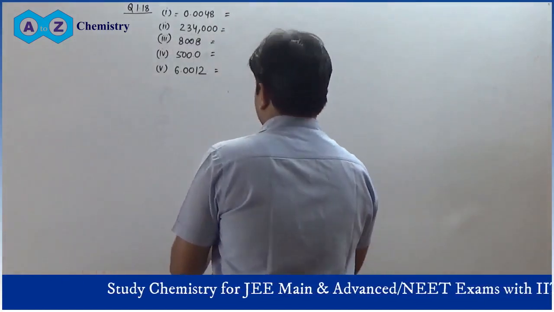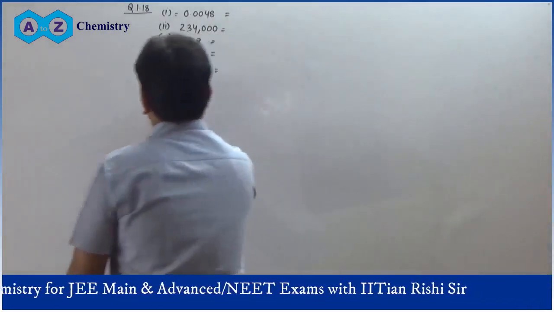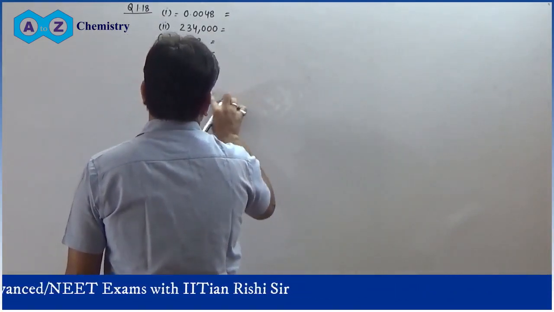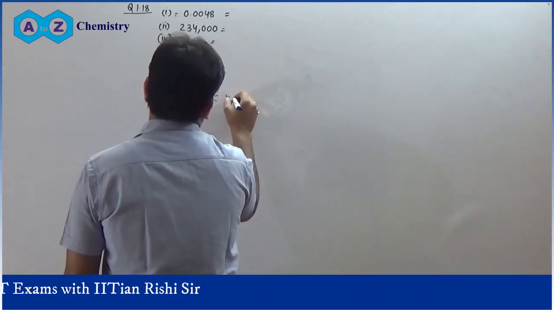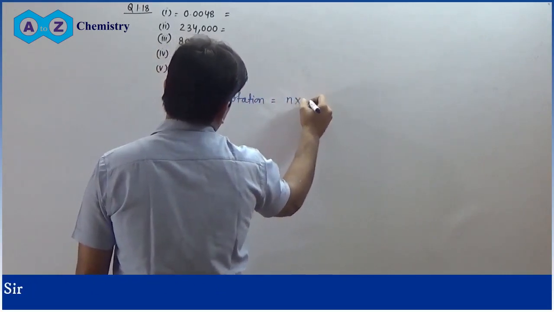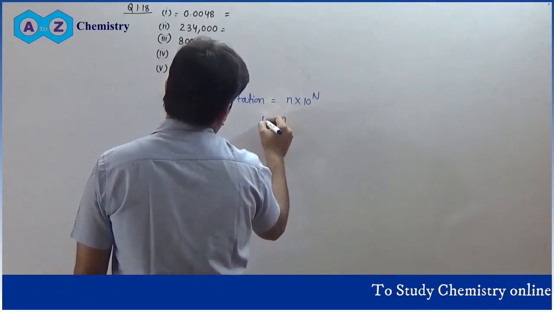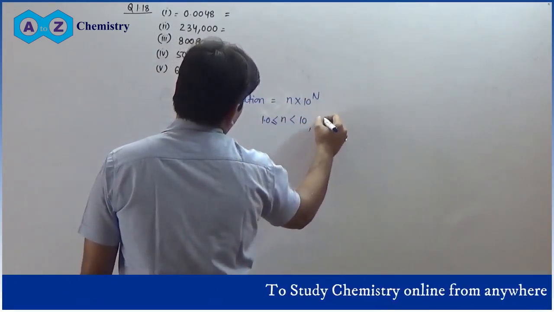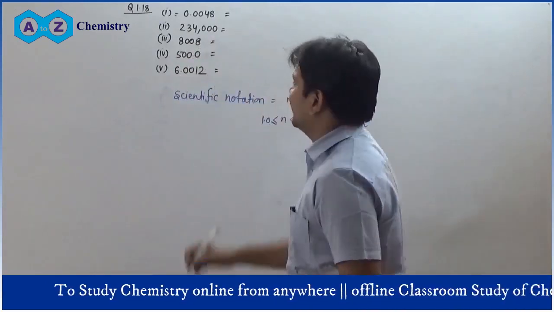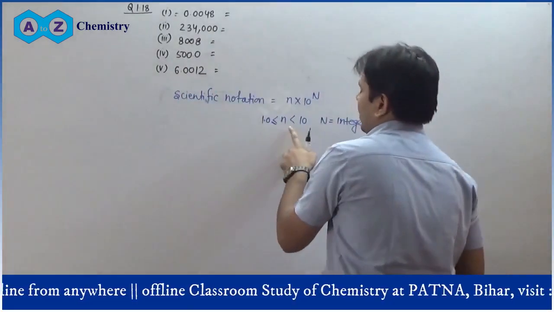Now you have to write scientific notation. Probably you know that scientific notation has the form of N into 10 to the power n, where N is a number starting from 1 and less than 10, and n is an integer. So we first have to convert these numbers to between 1 and 10.